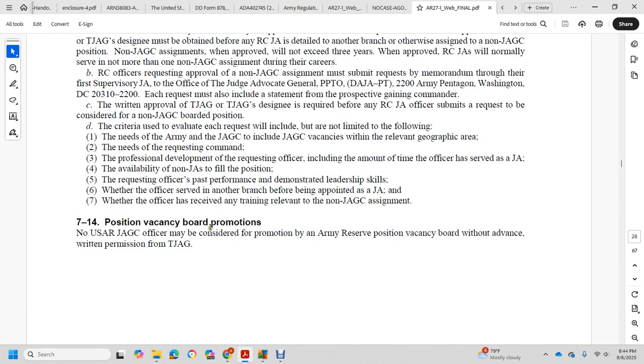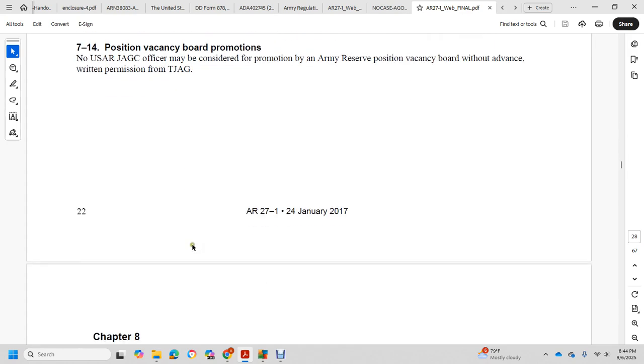7-14. Position vacancy board promotions. Non-U.S. Army Reserve Judge Advocate General's Corps officers may not be considered for promotion by a U.S. Army Reserve position vacancy board without advance written permission of the Judge Advocate General.